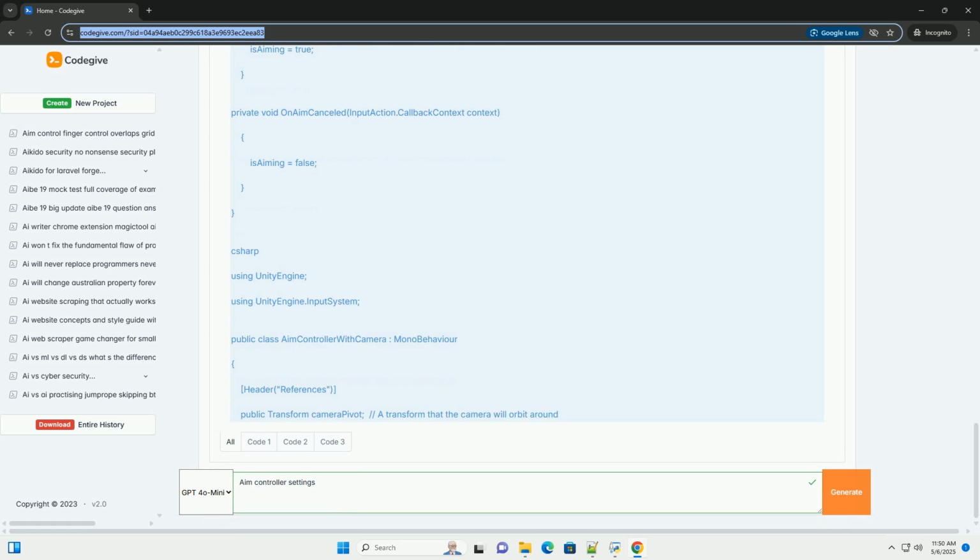This comprehensive guide should provide you with a solid foundation for creating sophisticated aim controller systems in Unity using the input system. Experiment, iterate, and adapt these techniques to create the perfect aiming experience for your game. Remember to consult the Unity documentation and online resources for further details and advanced features. Good luck.